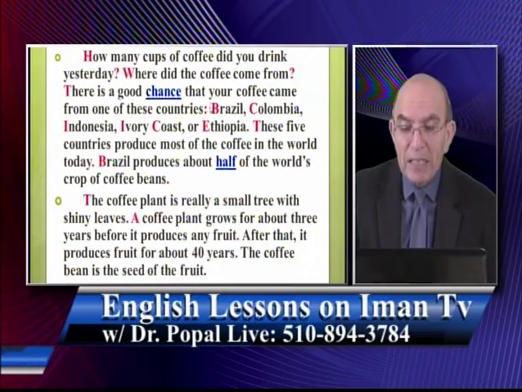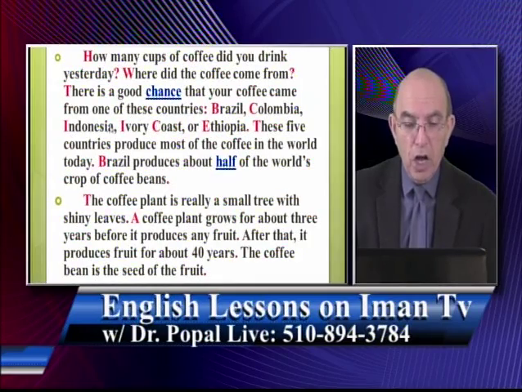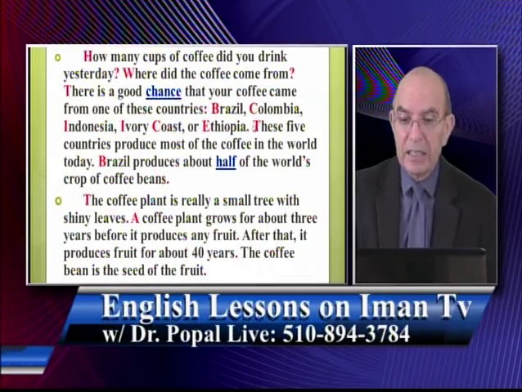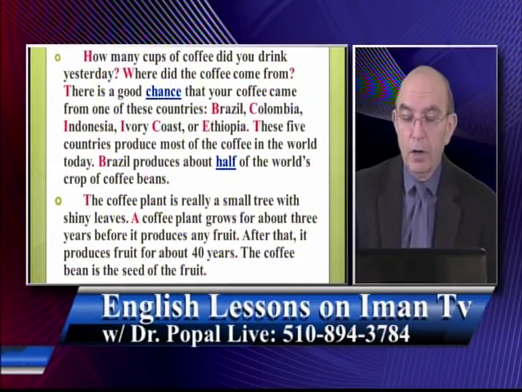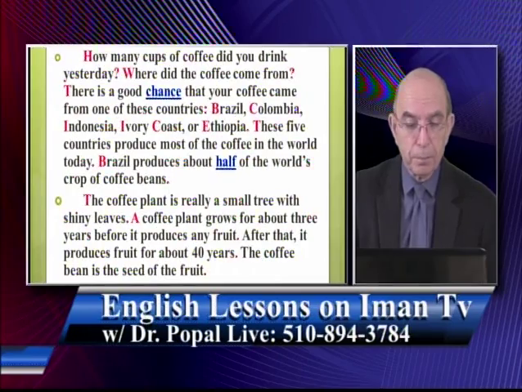You only capitalize the B. You only capitalize the C of Colombia, the I of Indonesia, the I of Ivory Coast. If a country has two parts, like a phrase, each letter is capitalized. Ethiopia. And look, period. These 5 countries, again, T is capitalized because what? It's the beginning of the sentence.